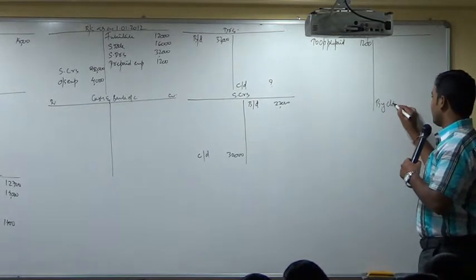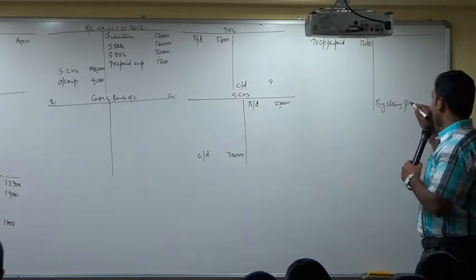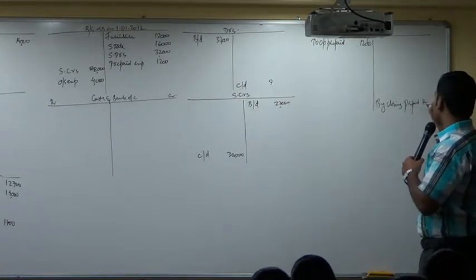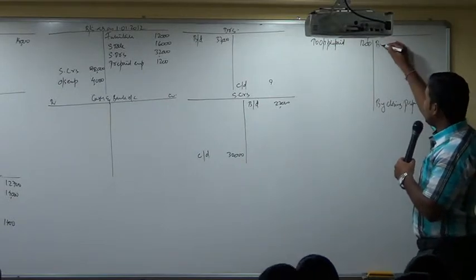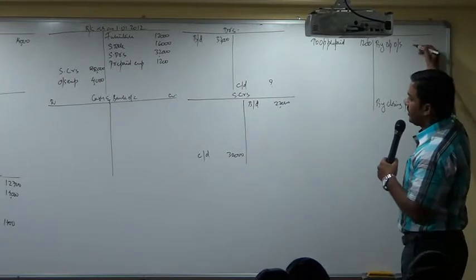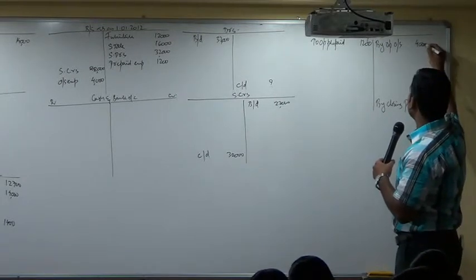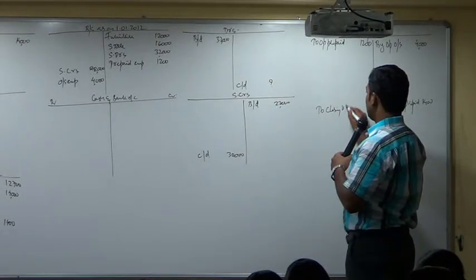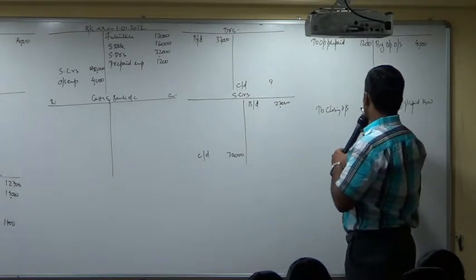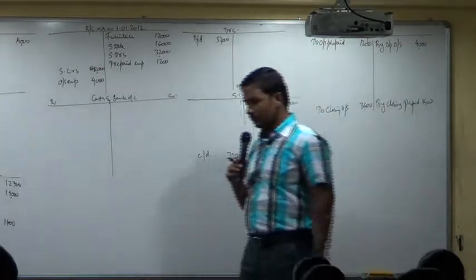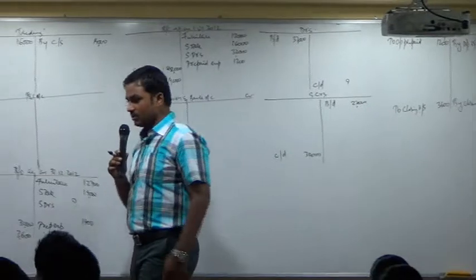By closing prepaid, how much? 1400. Where do you show opening outstanding? Credit side, opening outstanding 4000. Closing outstanding 3600.